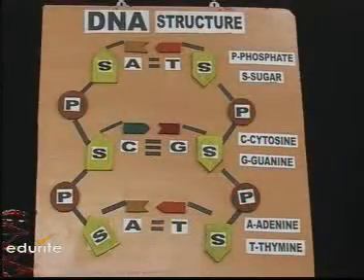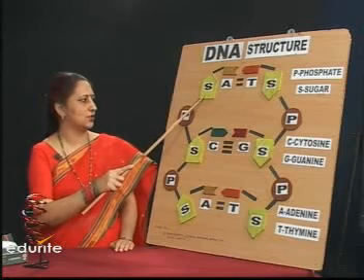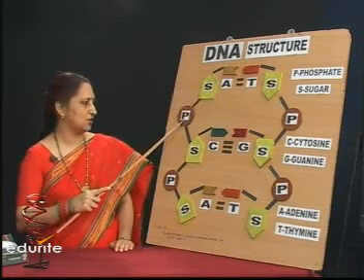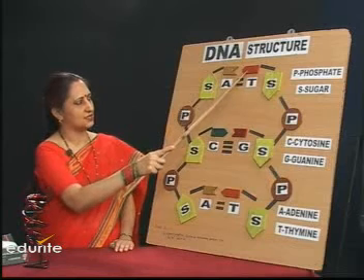Shall we make use of a model to understand the structure of a DNA molecule? This stands for the sugar constituent, this one for the phosphate constituent, and these are the nitrogen bases.